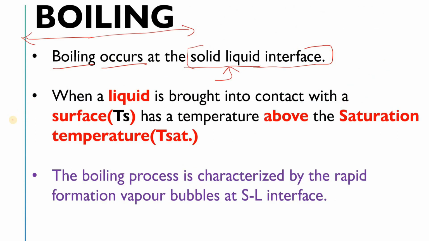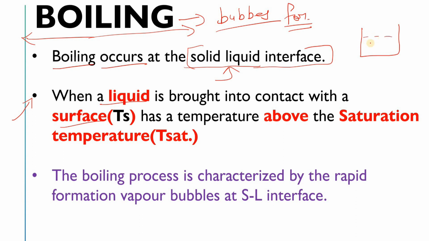Okay, so now understand what boiling is. As I have already told you, boiling is when bubbles form as you increase the temperature of the liquid or water, let's suppose. So when a liquid is brought into contact with a surface, in that case as well, we have seen that there was my water and we were heating it. My drawing is very poor. We are heating it and its surface temperature is Ts, right?